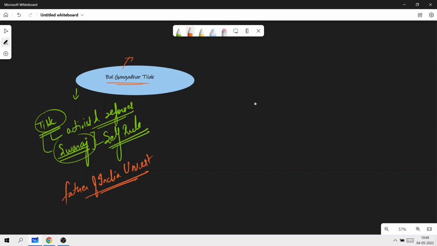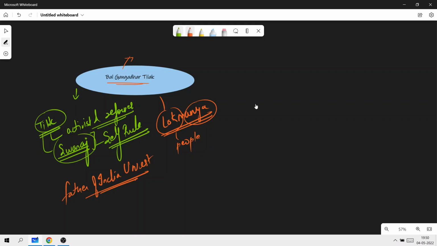So remember this, and his followers gave him the title of Lokmanya. Lokmanya Tilak. Lokmanya basically means one who is immensely respected by the people. Lok here means people, and Manya is those whom the people really look up to. Okay, so this is about the personal history of Tilak.